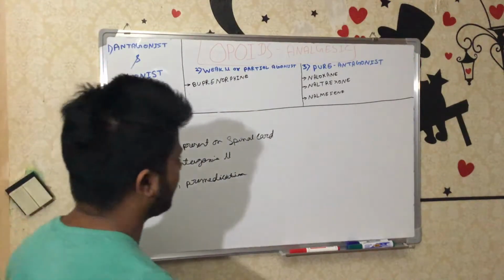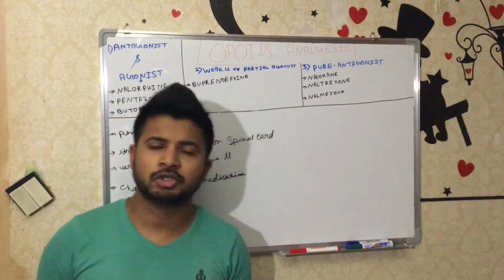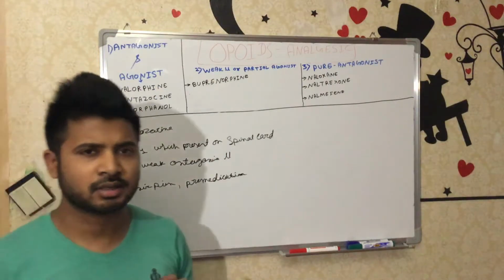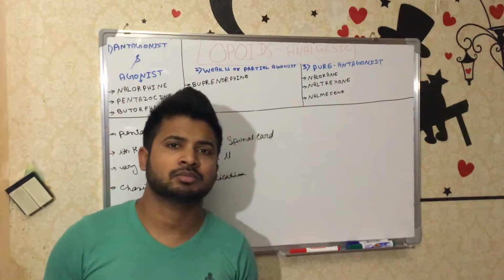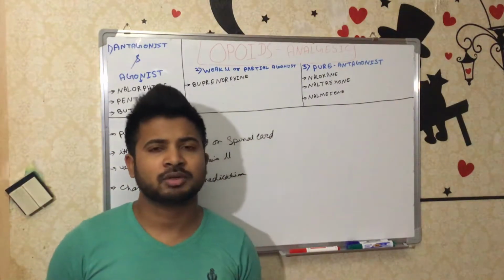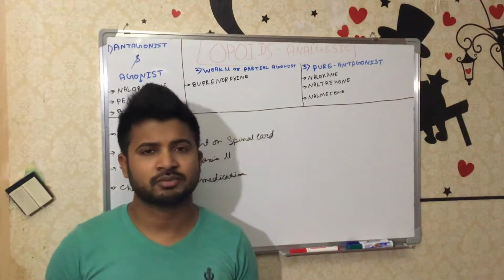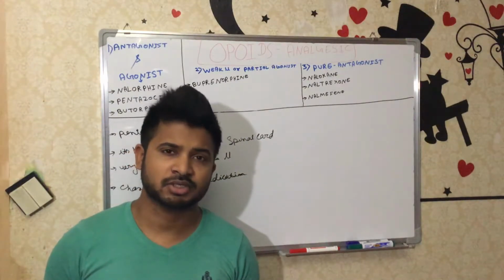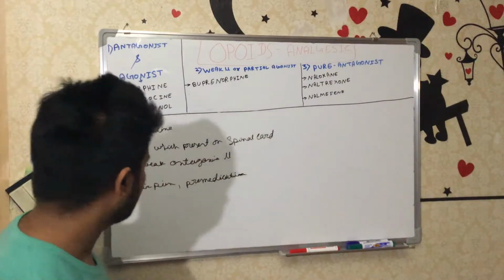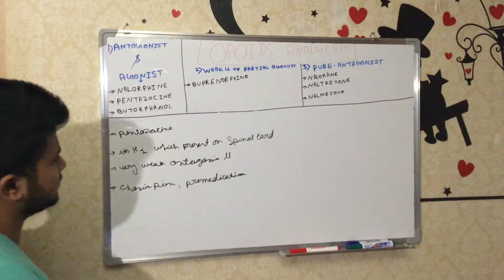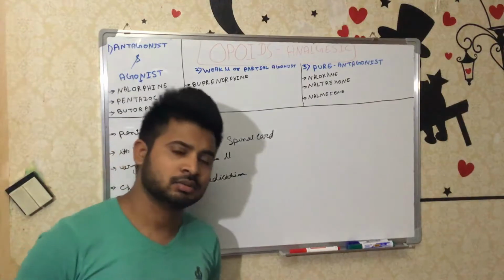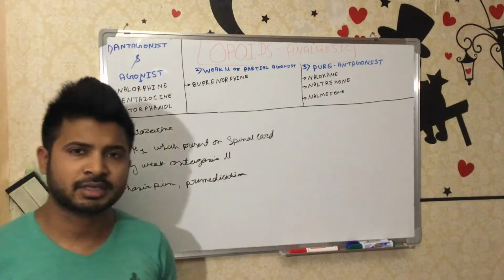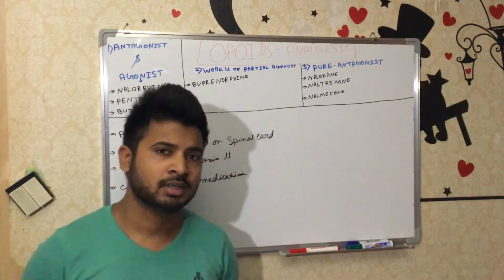This drug is absorbed orally, but due to first-pass metabolism the best way to give it is intravenous or intramuscular. About the side effects, if you know the morphine side effects, you can suspect the same effects here.